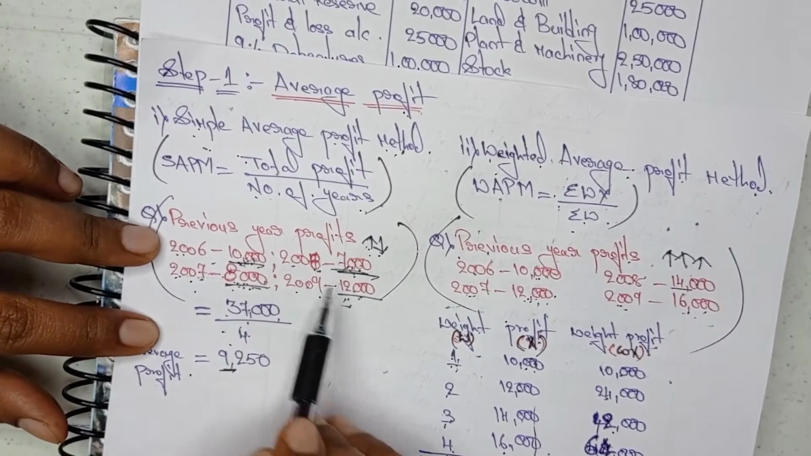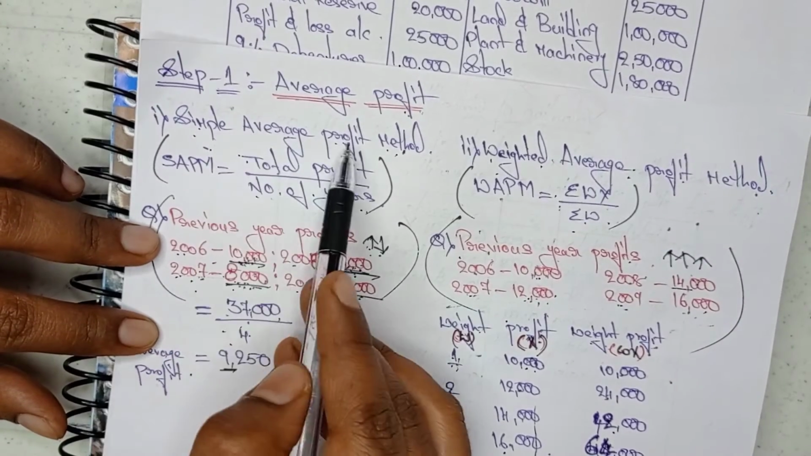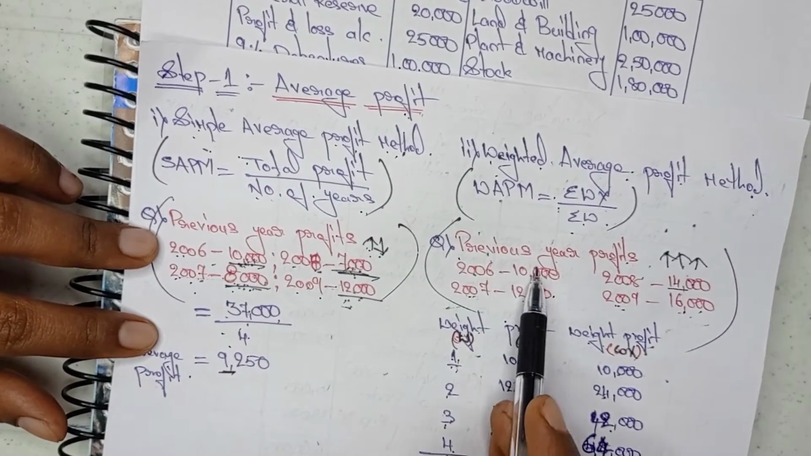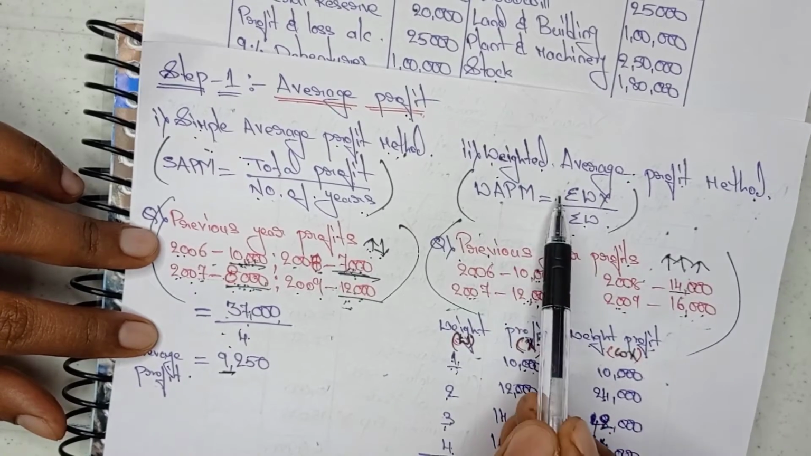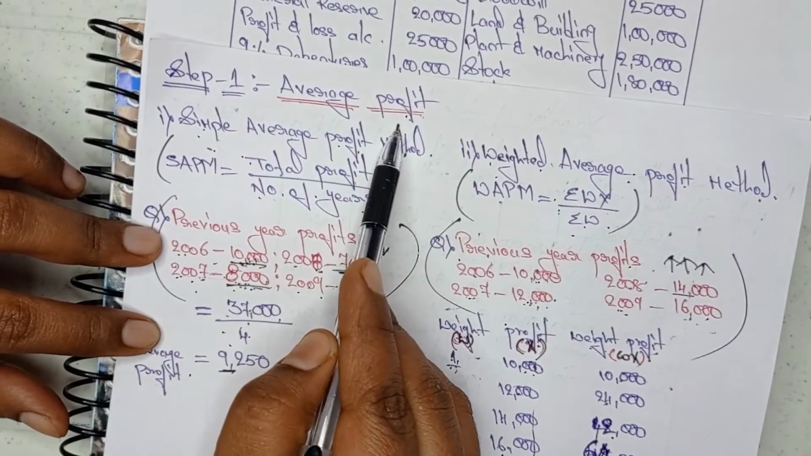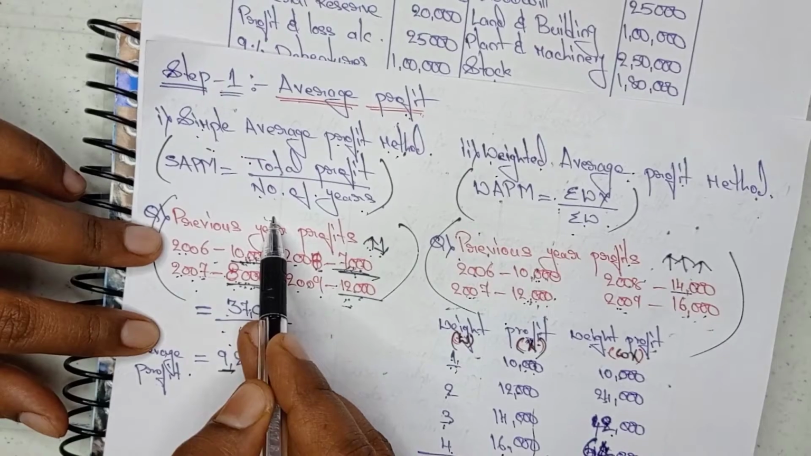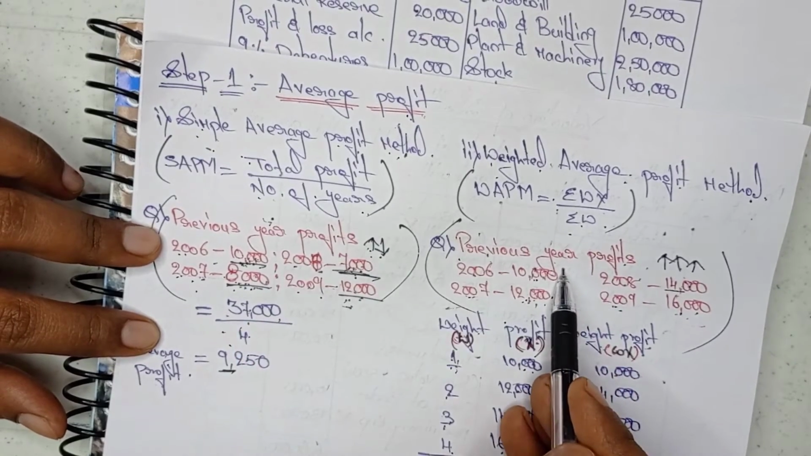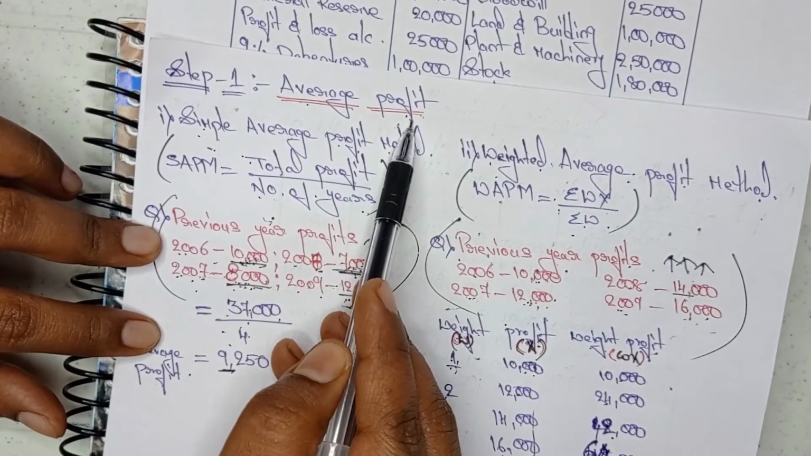If the values are increasing and decreasing, then it is the simple average profit method. If the values are continuously increasing, then it is the weighted average profit method. Okay, so that's it for average profit. Hope you understood clearly what a simple average profit method and a weighted average profit method are, and how to find the average profit.